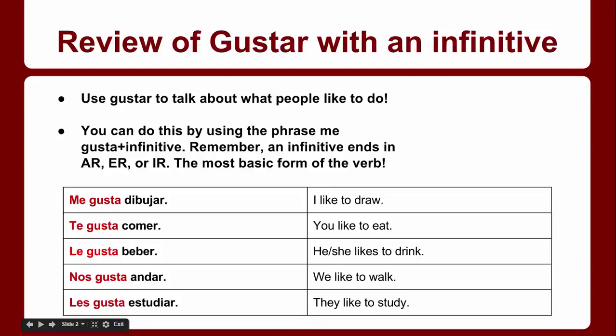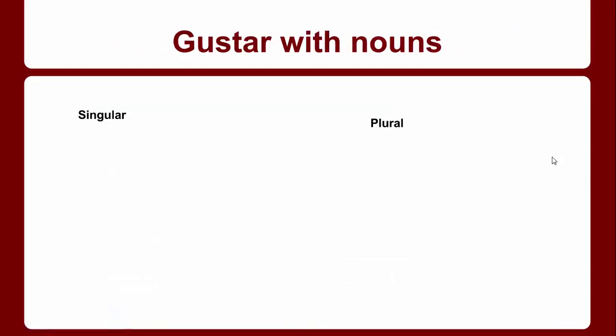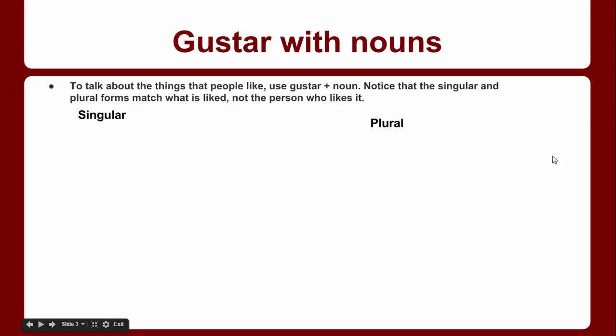So now let me talk a little bit about the new concept, gustar with nouns. The verb gustar agrees with what comes after it. Another way to say it is, to talk about the things that people like, we use gustar plus the noun. Notice that the singular and plural forms match what is liked, not the person who likes it. So in this Unidad 3, lección 1, we're talking about a lot of different foods in Spanish, like pan, or comida, or cereal. In Spanish, the verb gustar agrees with what comes directly after it.